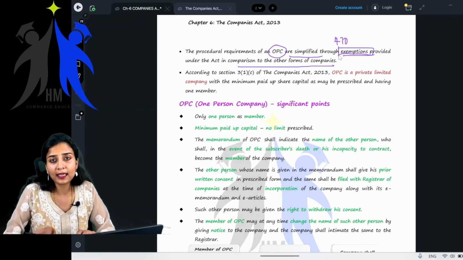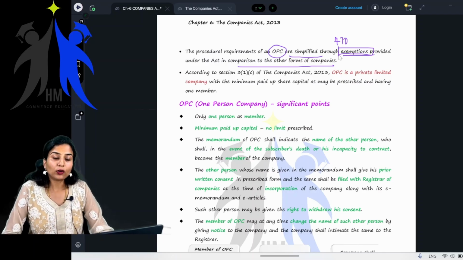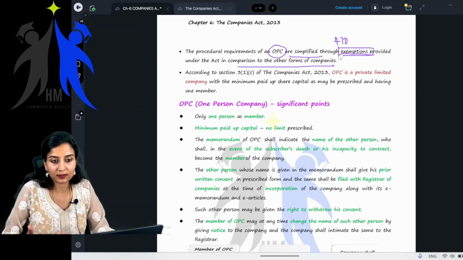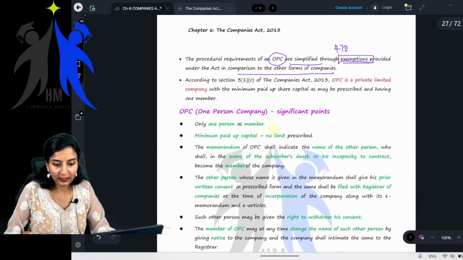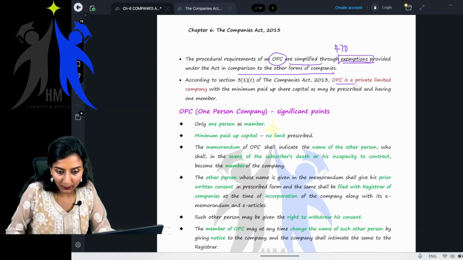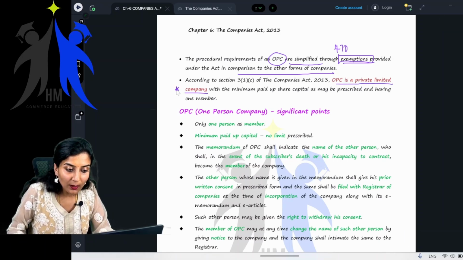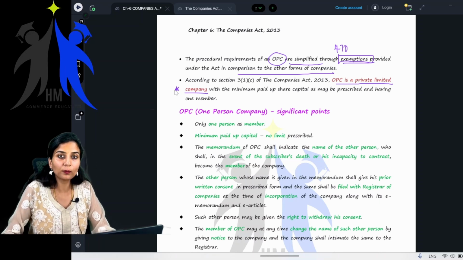So there are many exemptions with relation to the sections which are given in order to encourage OPCs, right? Good. Fine. Next. According to Section 3(1)(c) of the Companies Act 2013, OPC is a private limited company. Didn't I tell you? Yes, OPC is a private limited company. Obviously, it cannot be a public limited company.